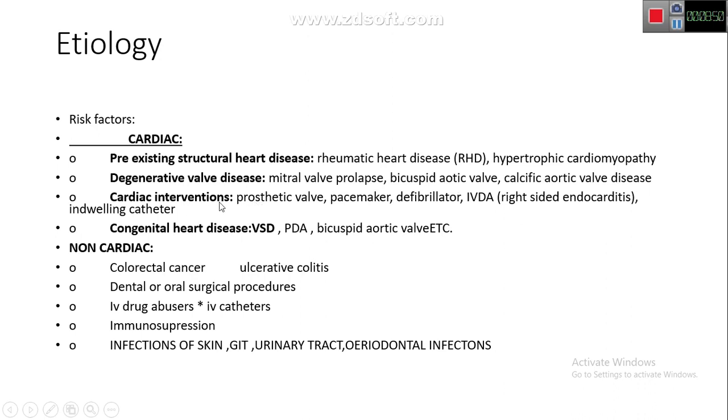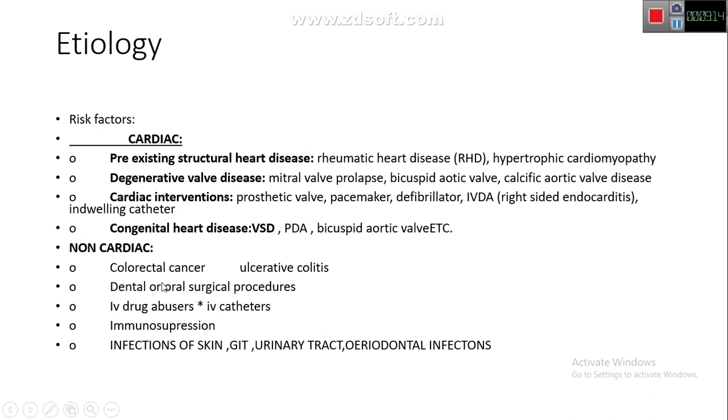Cardiac interventions like prosthetic valve, pacemaker, defibrillator, IV drug abuse, and indwelling catheters. Congenital heart disease: ventricular septal defect, patent ductus arteriosus, bicuspid aortic valve. These are the cardiac risk factors, important for the development of infective endocarditis.